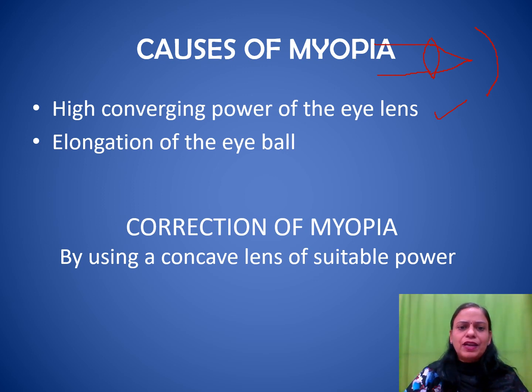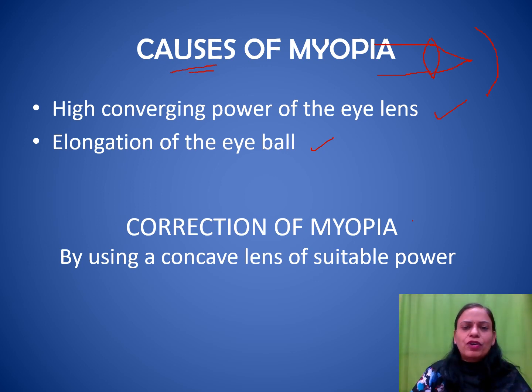Another cause can be elongation of the eyeball. That means if the eyeball is a bit broad, so even if the lens is converging the light normally, the image will be formed in front of the retina, because it's the retina which has gone behind. The image is being formed where it should have been, but the retina has moved back because of the shape of the eyeball, because the eyeball is elongated. So these are two causes of myopia, why it may happen.